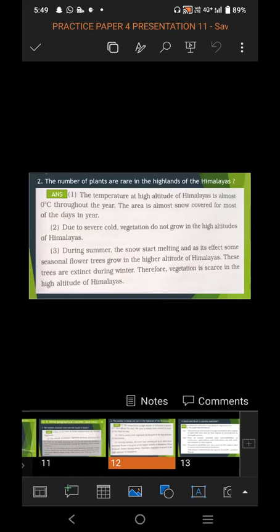The question asked was, why the number of plants is rare in the highlands of the Himalayas. The temperature at high altitude of the Himalayas is almost 0 degrees throughout the year. The area is almost snow covered for most of the days in a year.